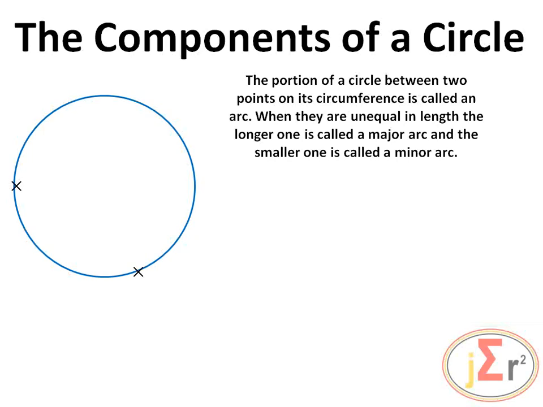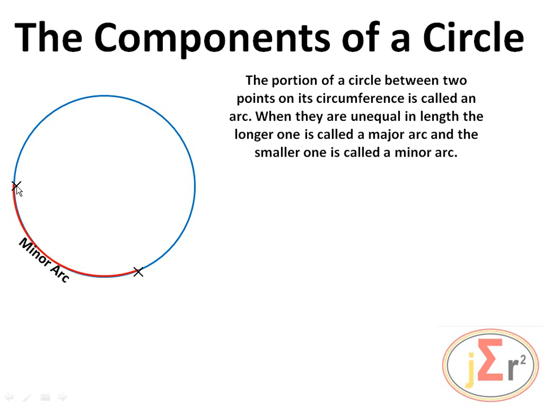Here we have 2 points. So any region between 2 points on the circumference of a circle, we know that to be an arc. And of course, we have these 2 points. We say that the portion of the circle that joins the 2 points will be here, and that is called a minor arc.